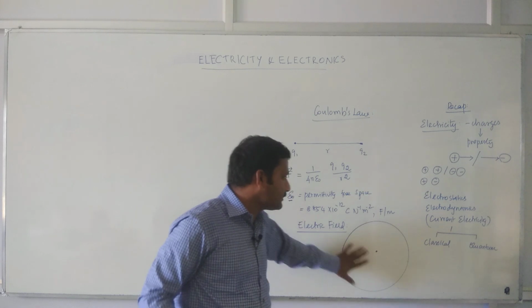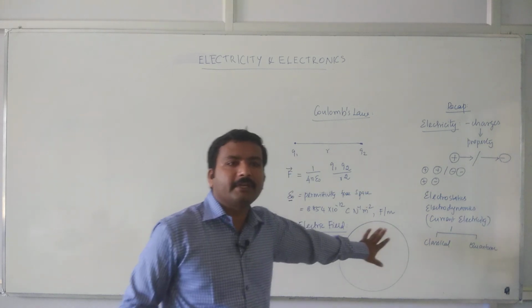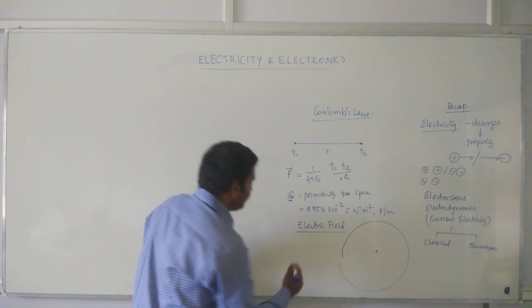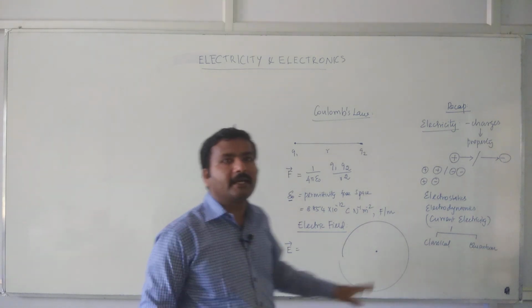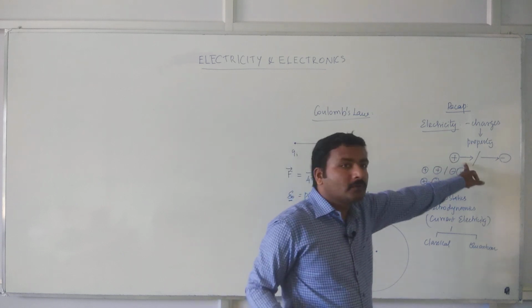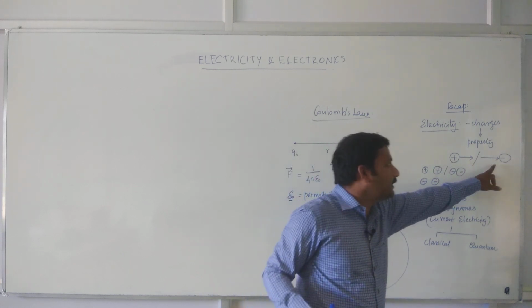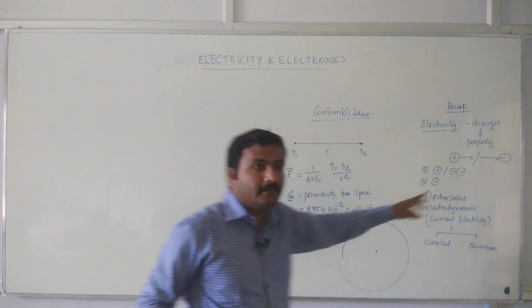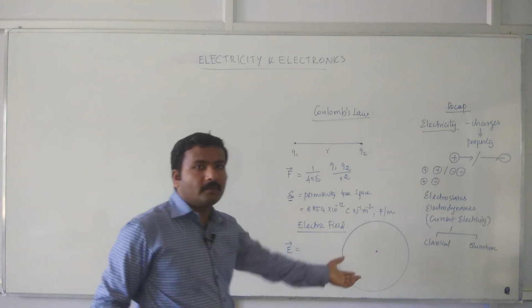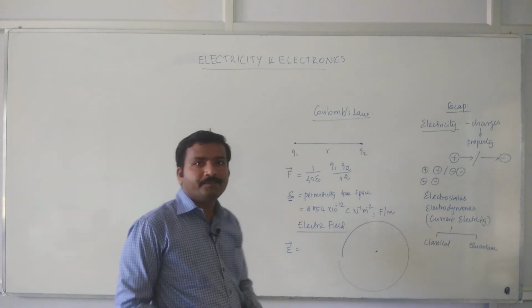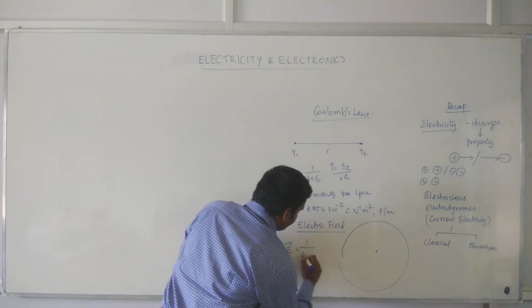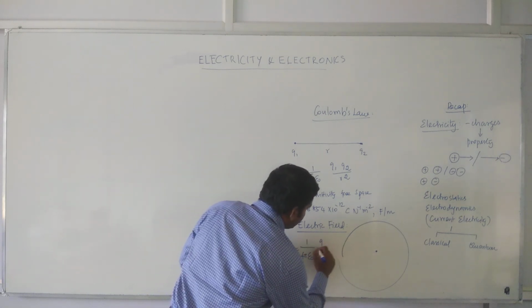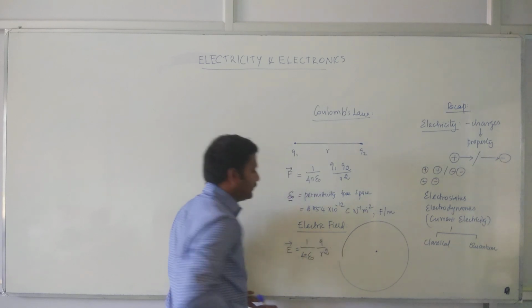And so within this area we can define electric field E. It is a vector because the field lines will be outward if the charge is positive, and inward if the charge is negative, so it has a directional component. So we have the vector E, and it is defined as 1 by 4 pi epsilon naught q by r square.